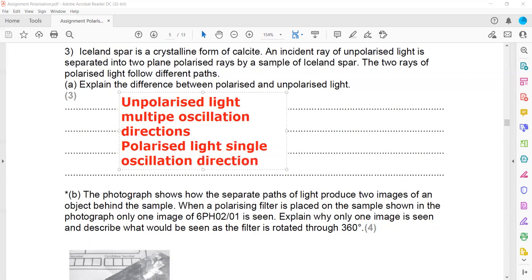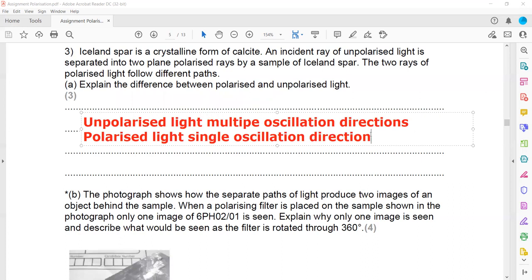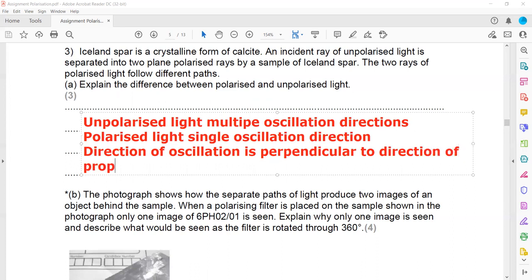And when we mention the direction of oscillation, what should be the third mark? That the direction of the oscillation is perpendicular to the direction of propagation. That is for both of them.